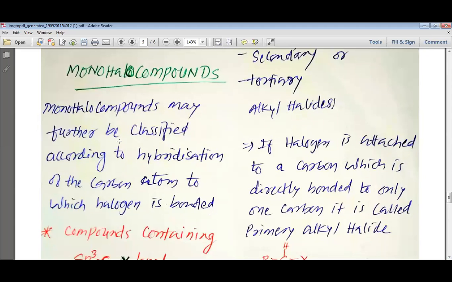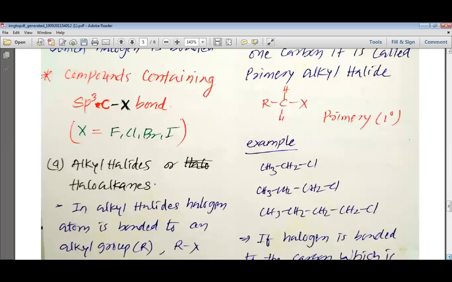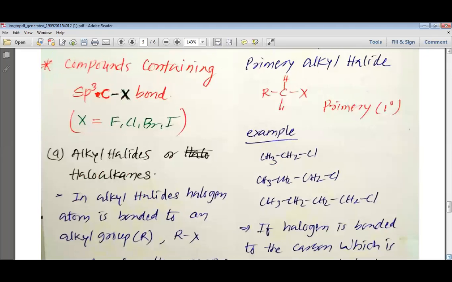Monohalo compounds may further be classified according to the hybridization of the carbon atom to which the halogen atom is bonded. So the halogen atom is bonded to a carbon, and this carbon may be sp3 hybridized, or it may be sp2 hybridized. Here, X is nothing but the halogen, which we can call fluorine, chlorine, bromine, or iodine, and this is how we can understand the various halogens.